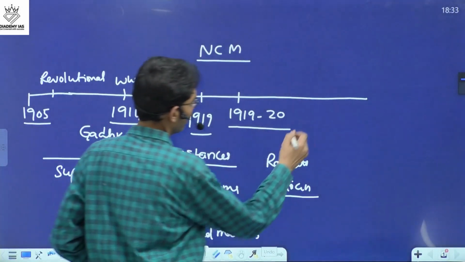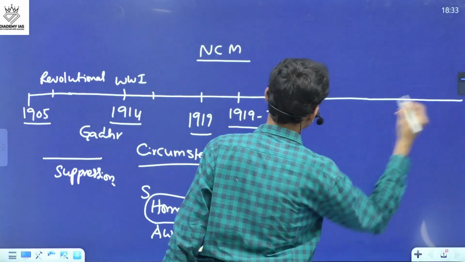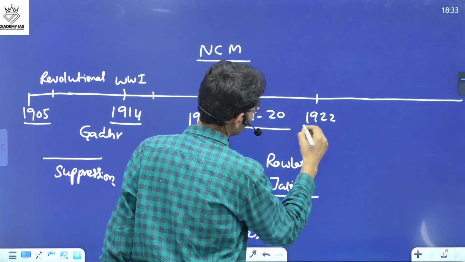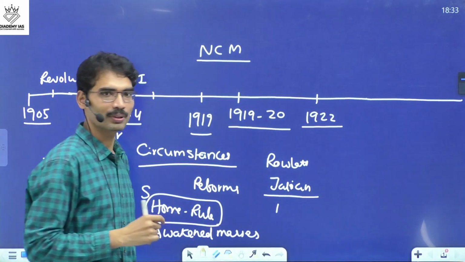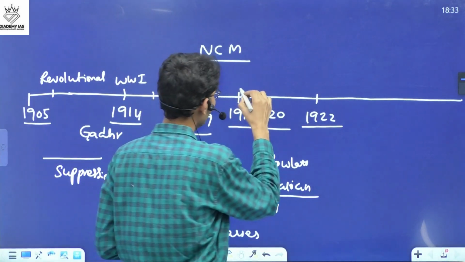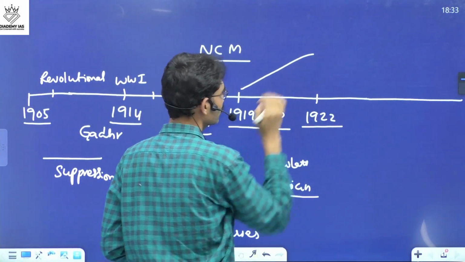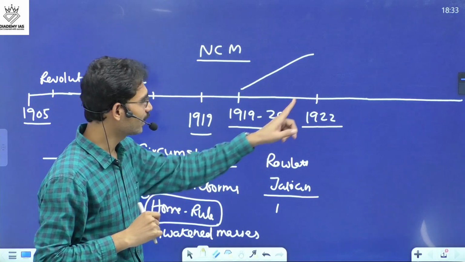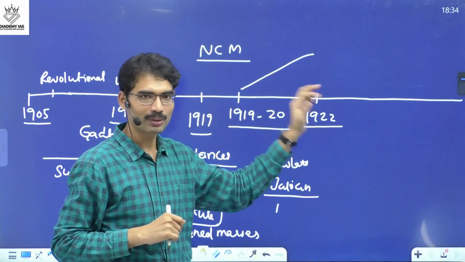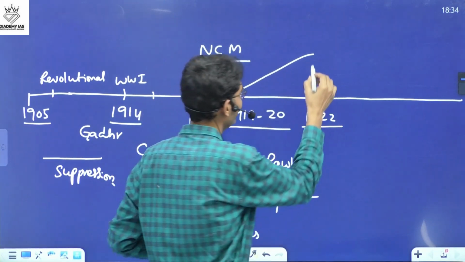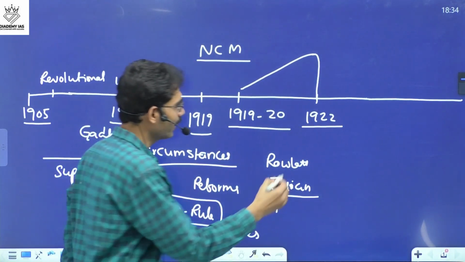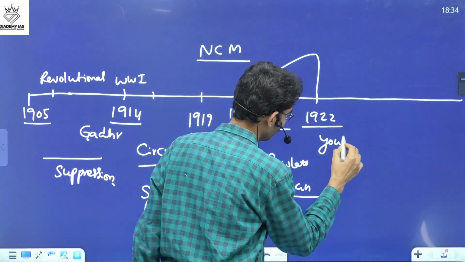Just think about after the non-cooperation movement. Now in 1922, the non-cooperation movement was withdrawn, and this movement was going very well. It reached almost the peak stage. And suddenly Gandhiji withdrew the non-cooperation movement. As a result, what happened? Suddenly the movement came to a halt. Now many youth were disappointed.